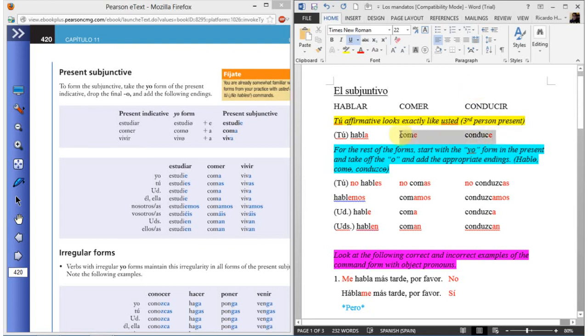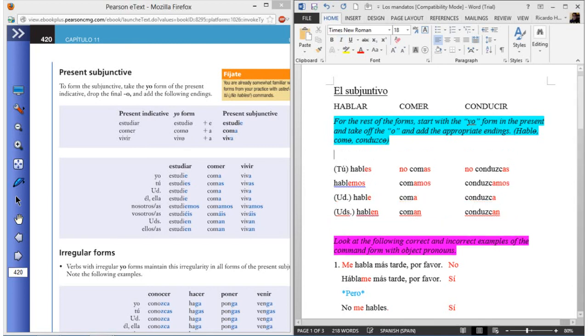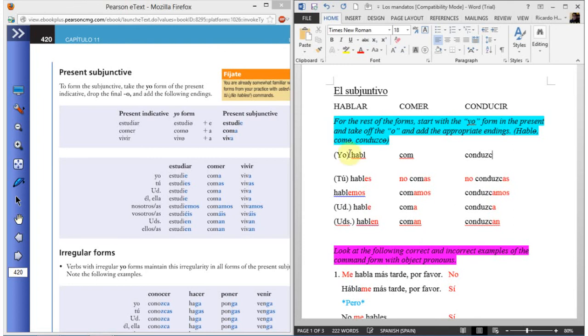We're going to erase the tú outlier, take that out of our memory, and now you can use this for the subjunctive. It doesn't matter if it's negative or affirmative. Now add yo, and yo is the same as third person singular. Yo hable, yo coma, yo conduzca. I'm going to change the colors.